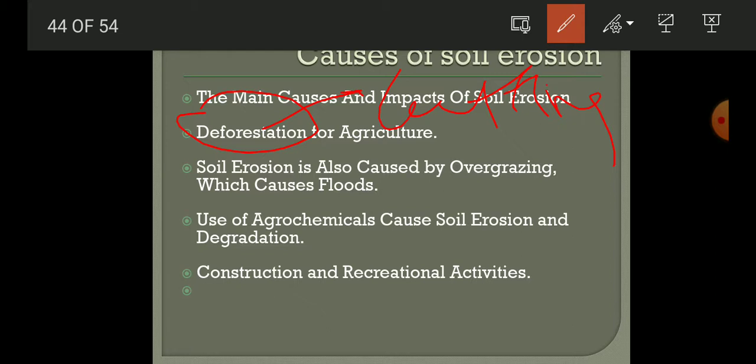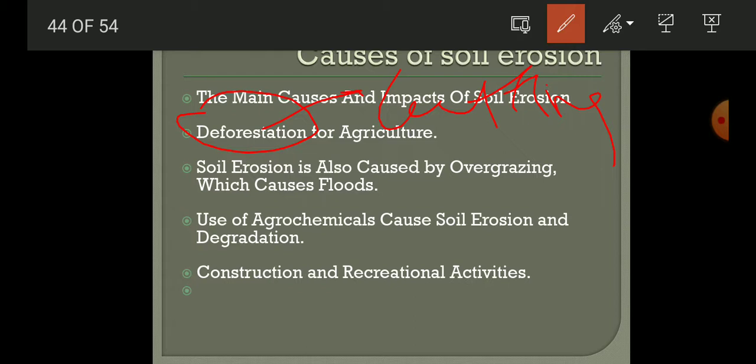Okay, and the second important thing is overgrazing by the animals. Like students, you know, when the grazing happens in a large amount, what is happening is that the fruits or the seeds are not formed by the trees or by the plants. Okay, and if no seed is formed, then this grazing field is not available for the animals all the time.